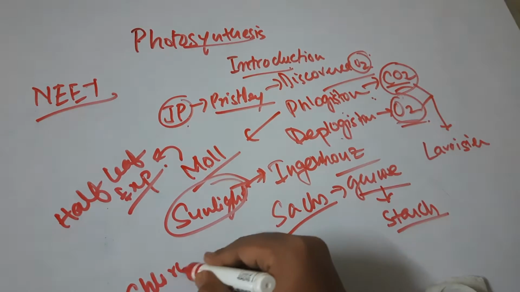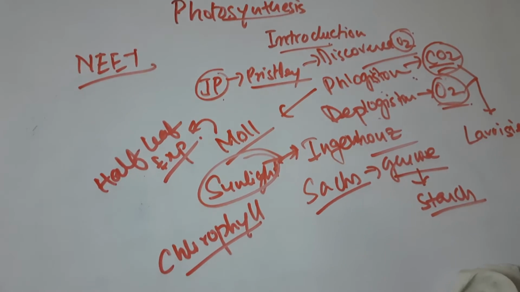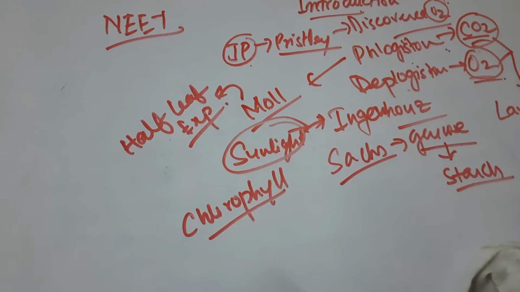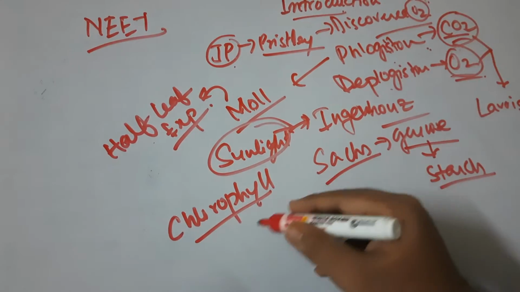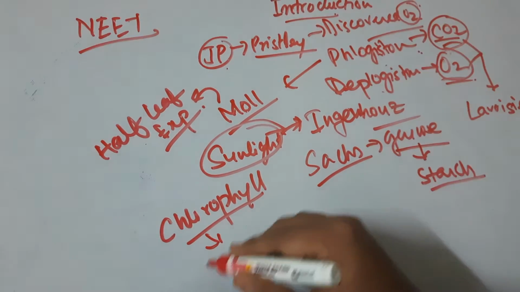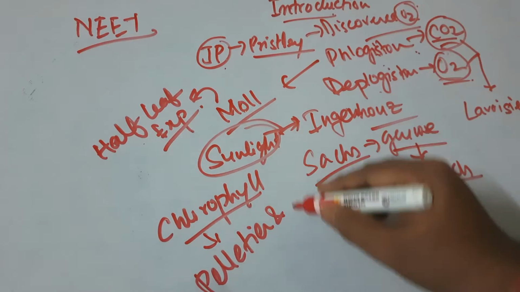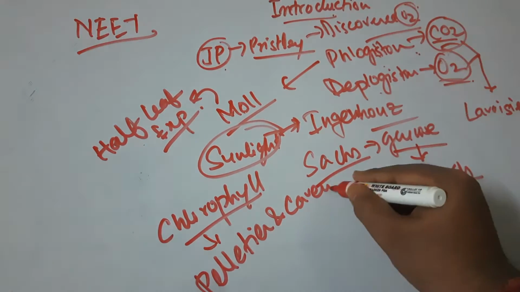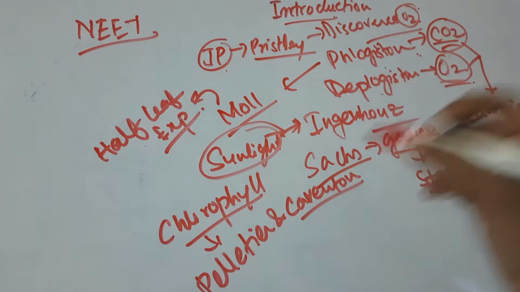Chlorophyll is also required for photosynthesis. Now, who gave the discovery about chlorophyll? Chlorophyll was discovered by Pelletier and Caventou. Pelletier and Caventou, they told about chlorophyll.